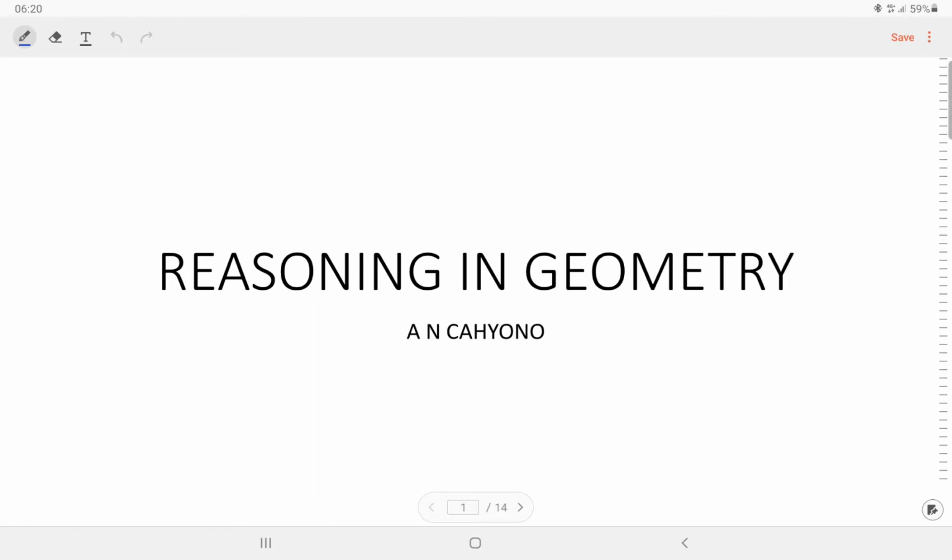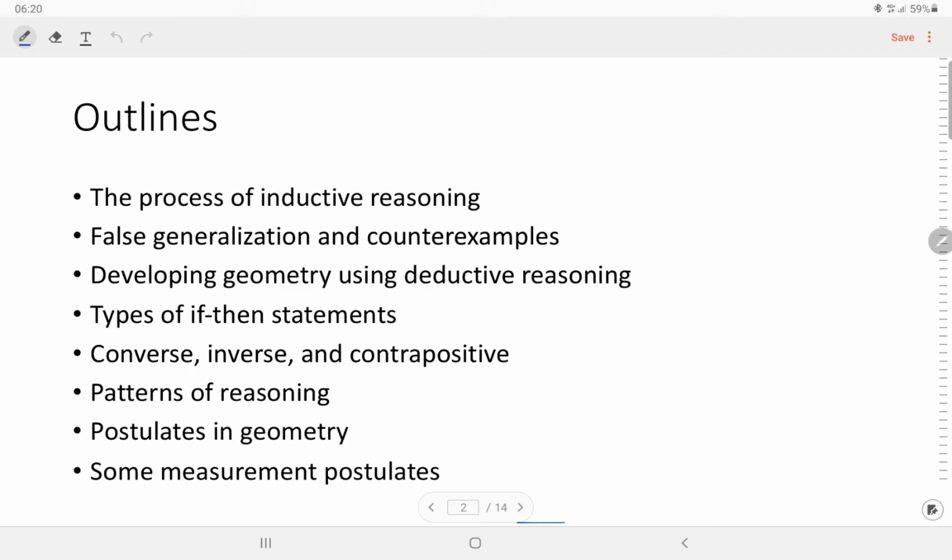Okay, now we are talking about reasoning in geometry. Reasoning is a process of drawing conclusions from information, and we will talk about the process of inductive reasoning, false generalization, and counterexamples, and then developing geometry using deductive reasoning, types of if-then statements, and then converse, inverse, and contrapositive, patterns of reasoning, postulates in geometry, and some measurement postulates.